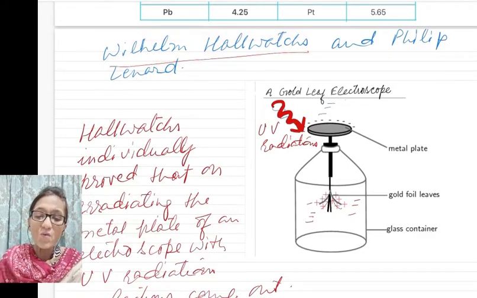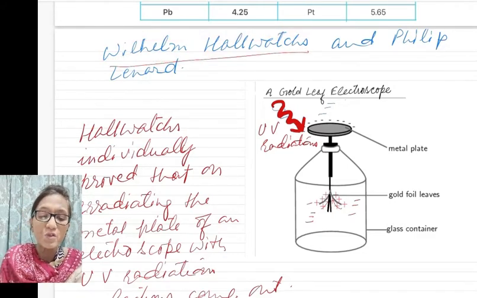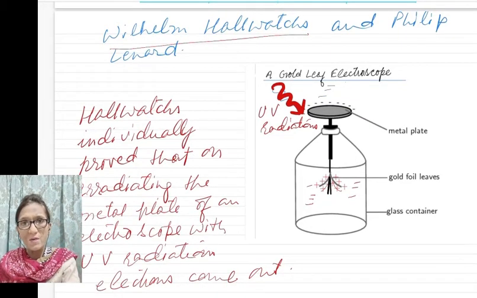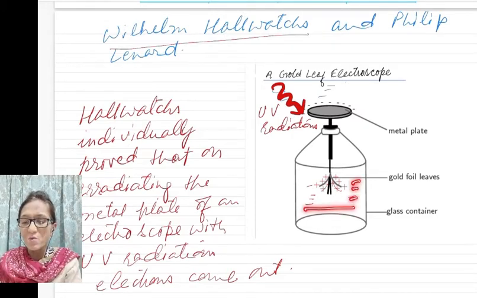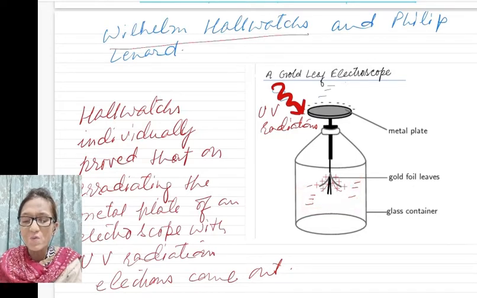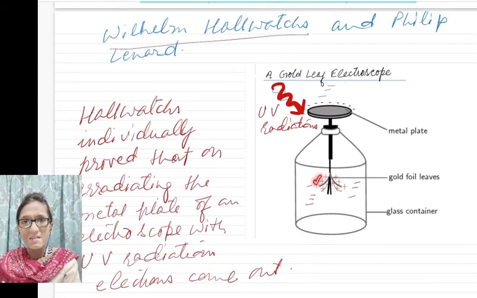So, firstly, Wilhelm Hallwachs, individually, did an experiment with an electroscope. He took a charged electroscope. This is a charged electroscope with negative charges. Due to the negative charges, these gold leaves will be repelling each other.